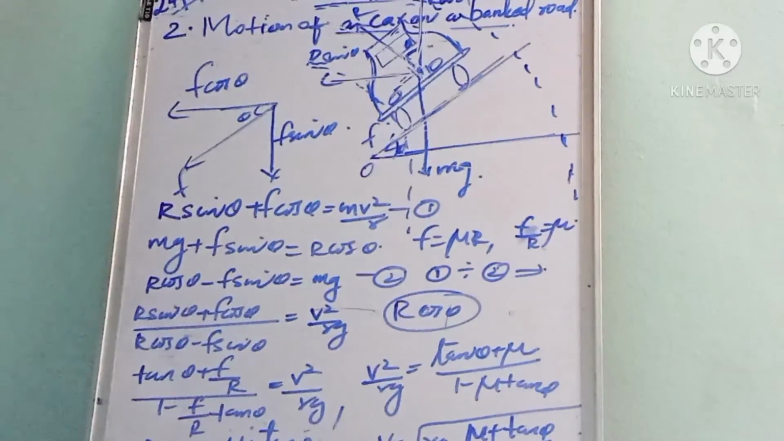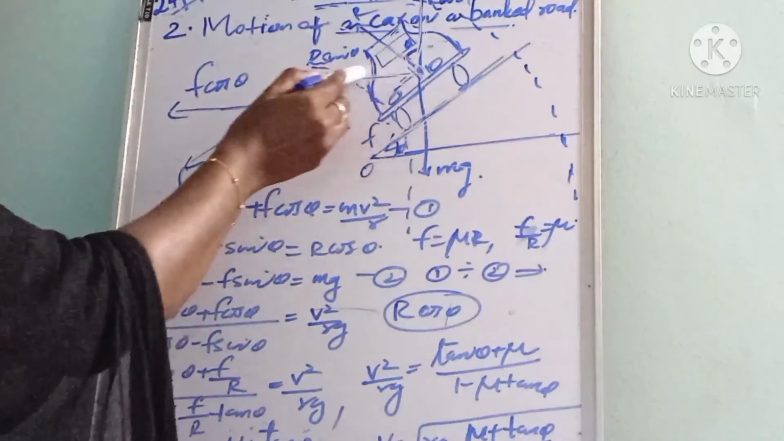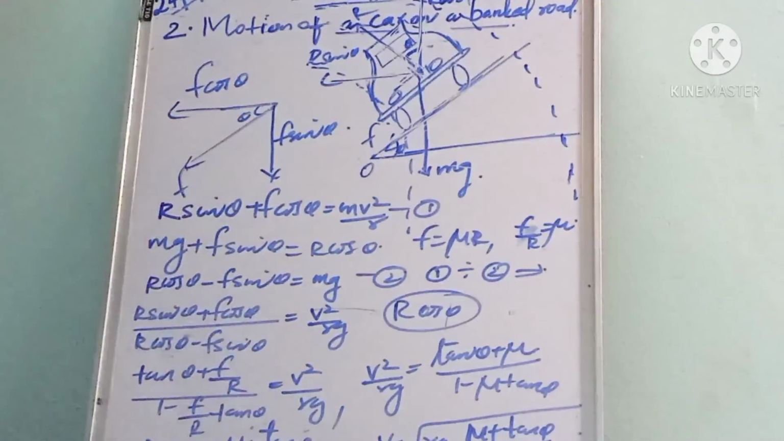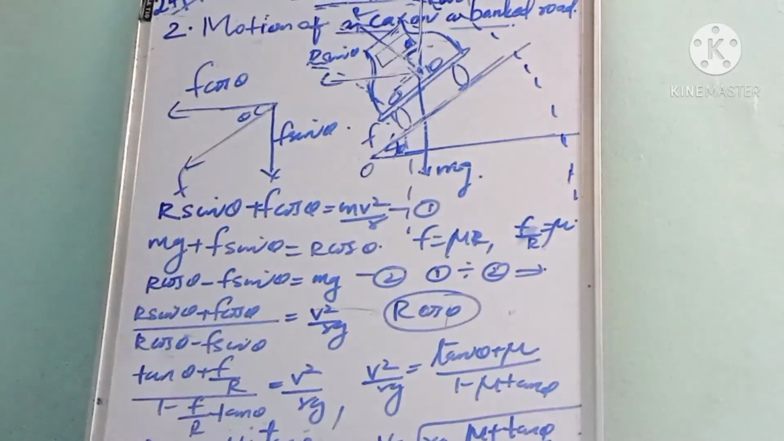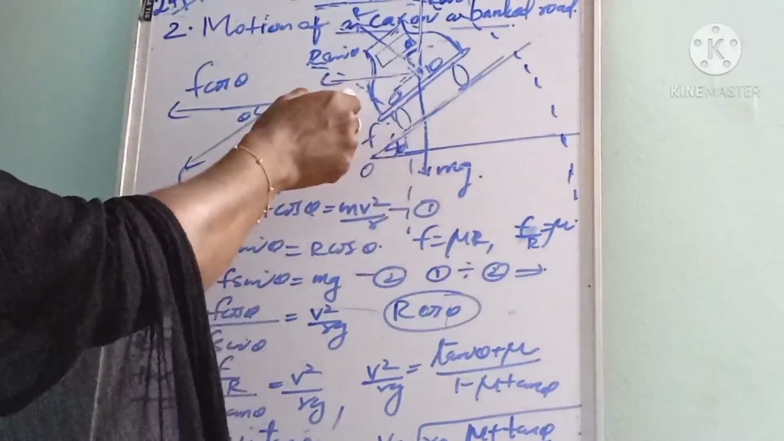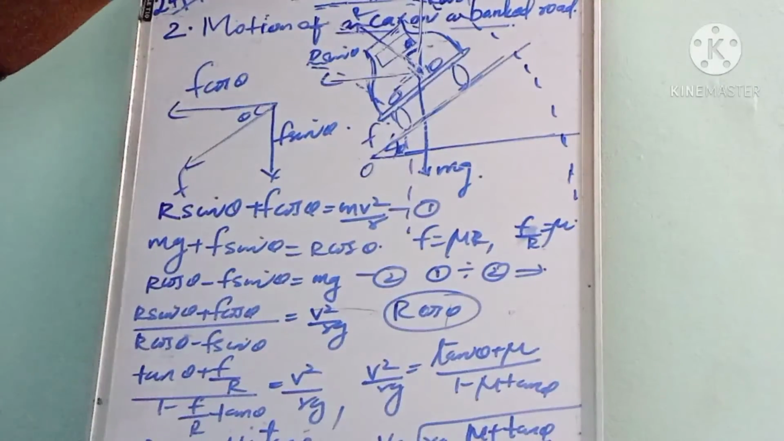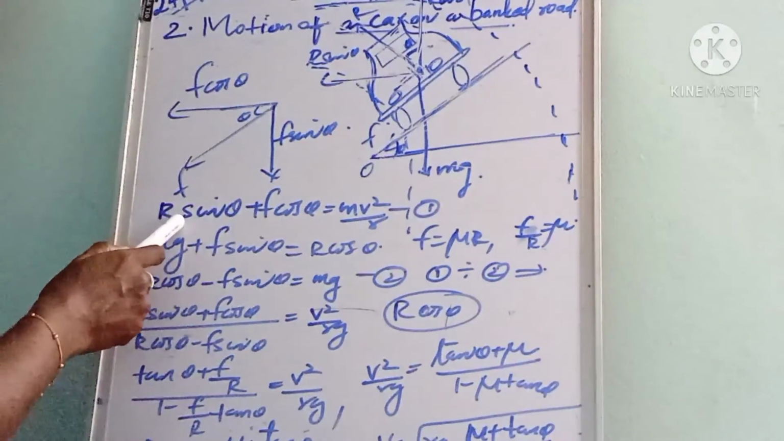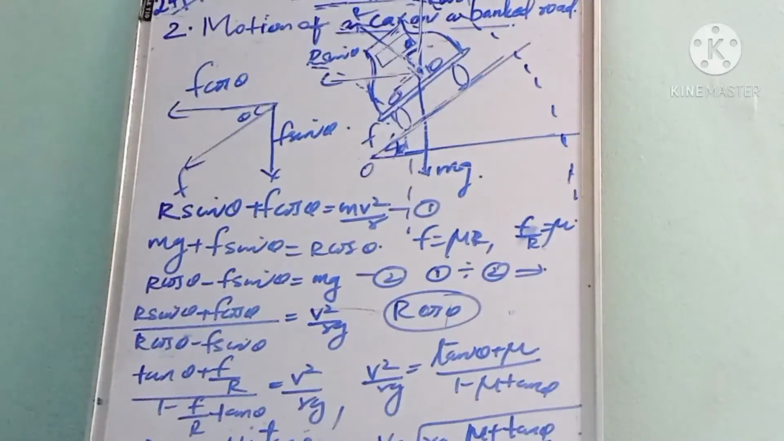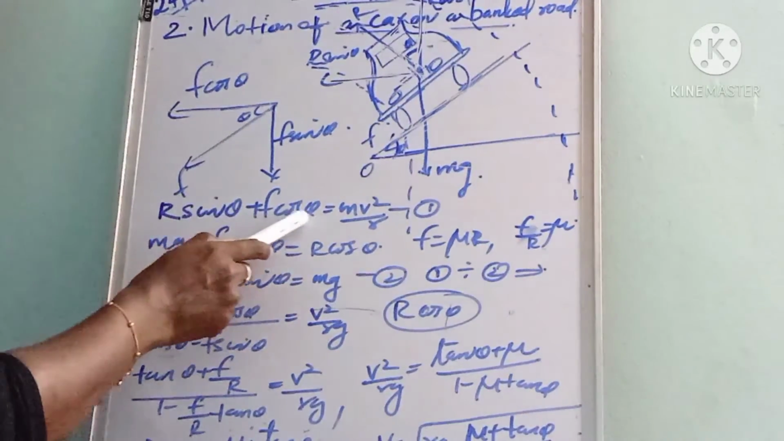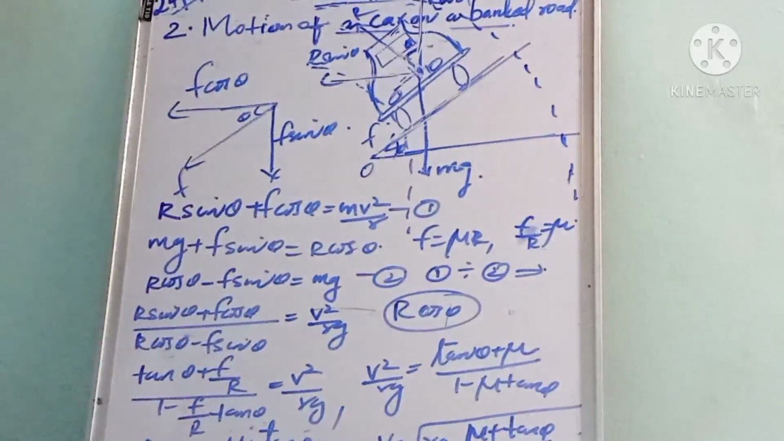The horizontal forces are R sin theta and F cos theta. Also, the centripetal force, which acts along the radius towards the center, is a horizontal force. So we can write R sin theta plus F cos theta is equal to mv square by r.